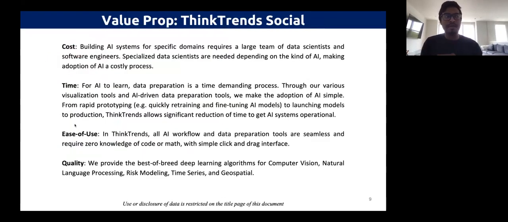So what is the value proposition? I really wanted to focus on this because there are a lot of challenges when it comes to data mining and social media mining, and especially in the realm of data science. Building AI systems from scratch is really expensive. It requires a large team. It requires software engineers. It requires data scientists. There's a lot of data preparation time that goes into it.